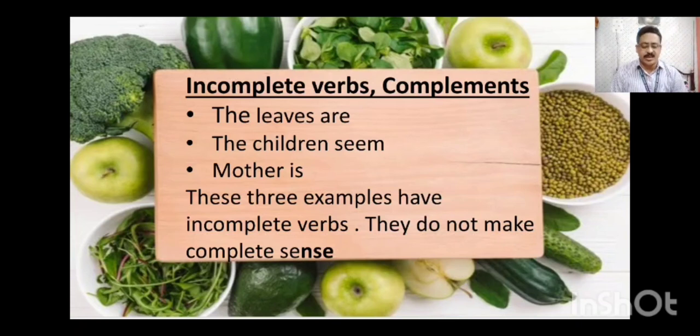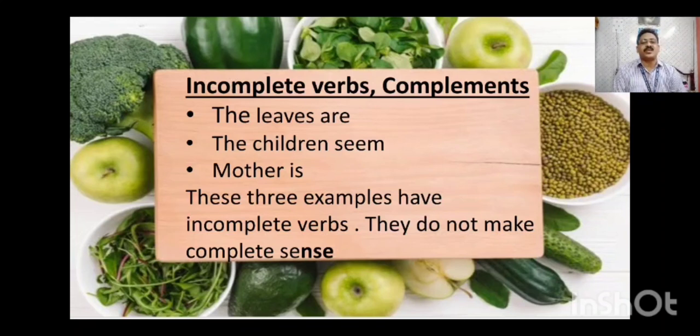When we write a sentence which doesn't end completely, or doesn't give a complete meaning, or doesn't have a full stop at the end, that shows that the sentence is not over. It means half of the sentence is done. That's why it is called an incomplete verb sentence.